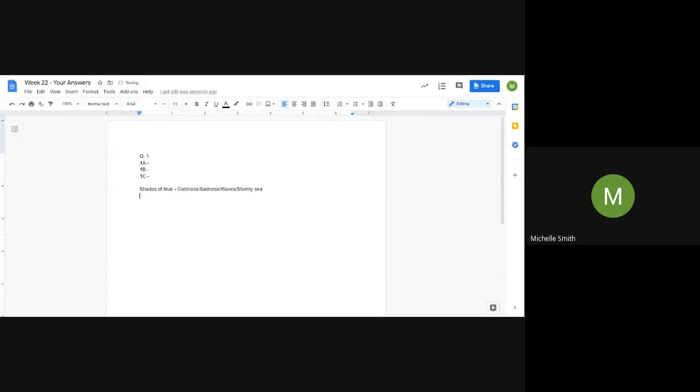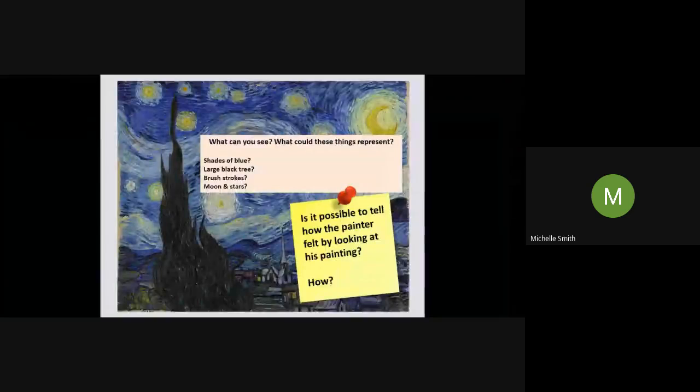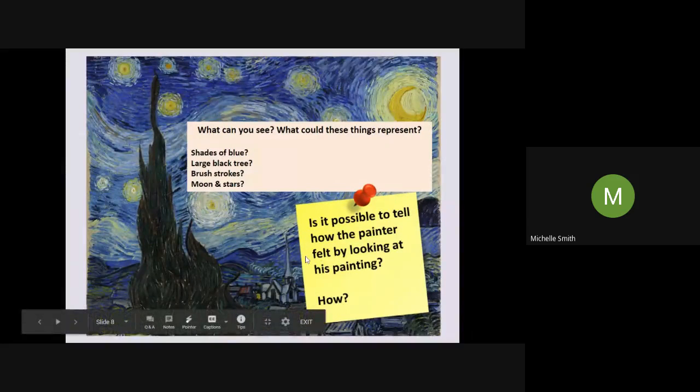And then the next thing I'd want you to do is put the large black tree, was the next one, wasn't it? And again, what do you think that could represent? So think of the color black. Think of where it is in the painting. It's very large, it's in the foreground and it's dominating. What could that represent? So pause the video now and just complete that. Just 5 minutes. Remember, there's no wrong or right to this because it's completely your interpretation. I just want you to start thinking about connotations and associations.